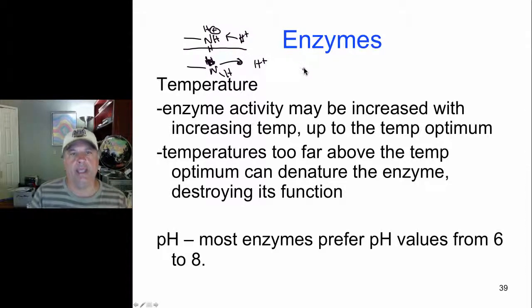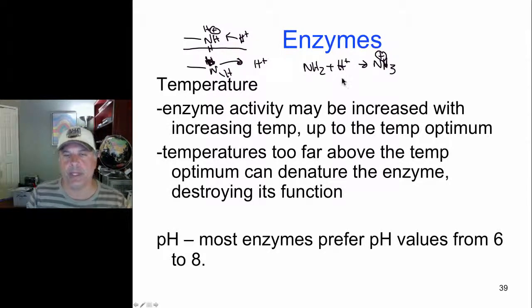So you can say an amino side chain plus hydrogen yields NH3 plus in this case. There's our charge when protonation occurs. If hydrogen ion concentrations are very high, at acidic pHs, that will drive this reaction to the right. High concentration of hydrogen, low pH, this amino group on a side chain of basic amino acids will become charged. Whereas at low hydrogen ion concentrations, NH3 plus will donate hydrogens to solution and become uncharged.